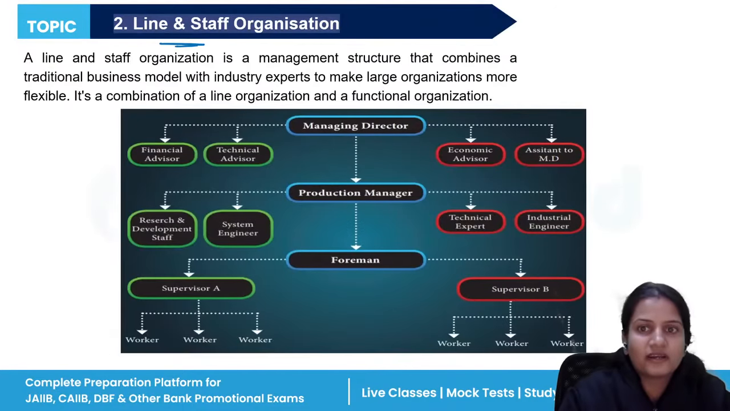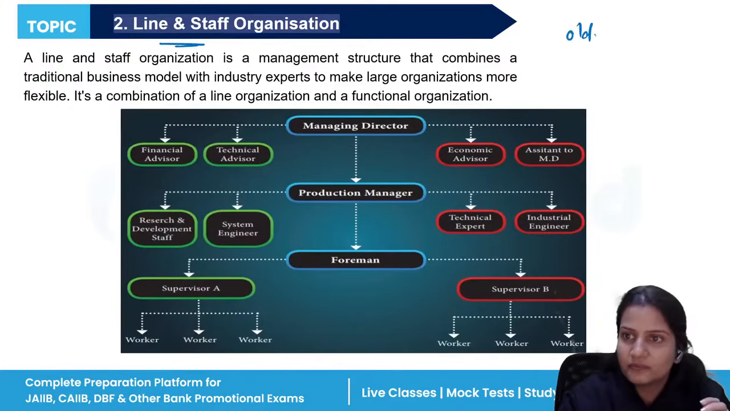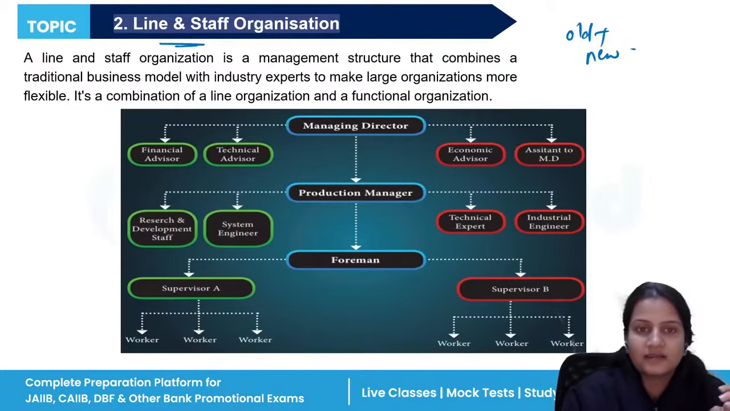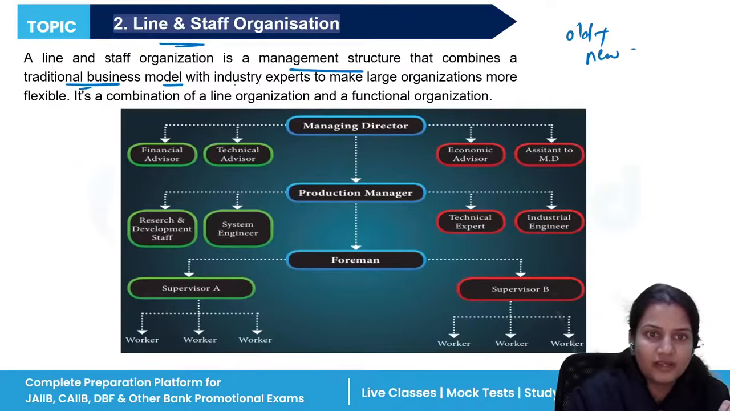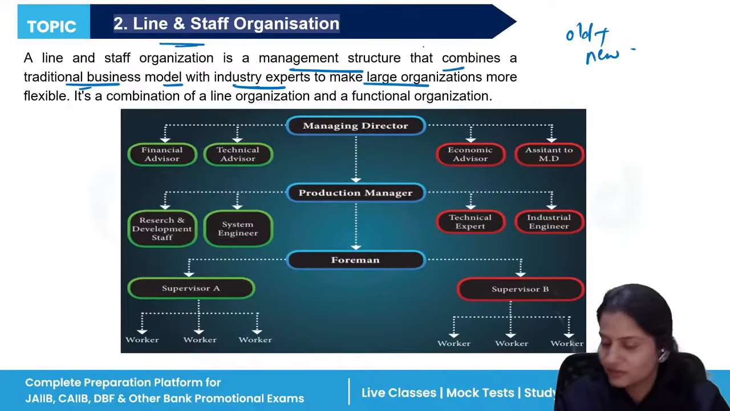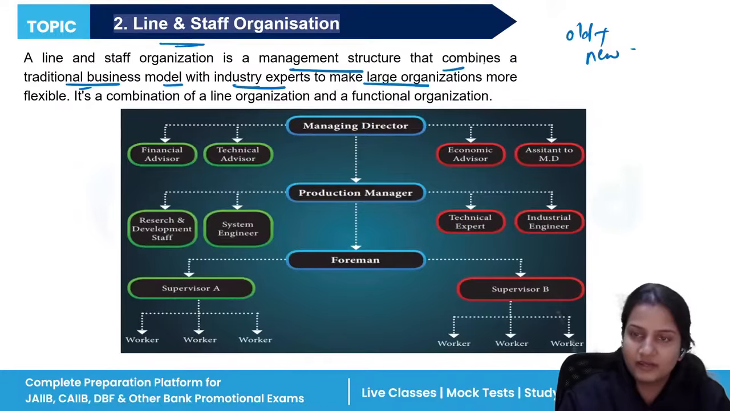Now, line and staff organization. Line organization is a very old type of organization. And line and staff organization combines what? It combines the old method plus the new method. It is a management structure that combines the traditional business model with industry experts, to make large organizations more flexible so that everyone can work in their own manner. There is more flexibility and less rigidity.